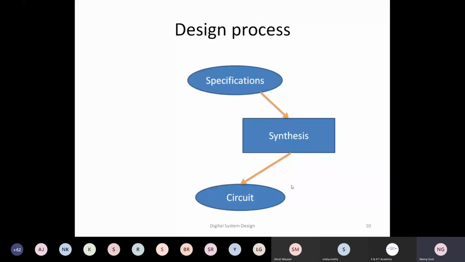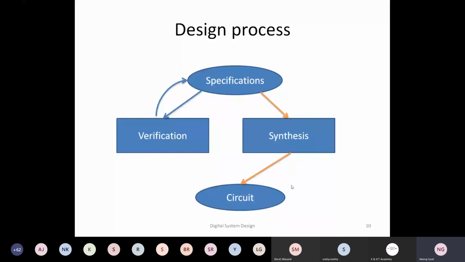In parallel, there will also be verification. Verification means checking whether the specification you would like to give is complete, and whether the specification itself doesn't have bugs or issues.